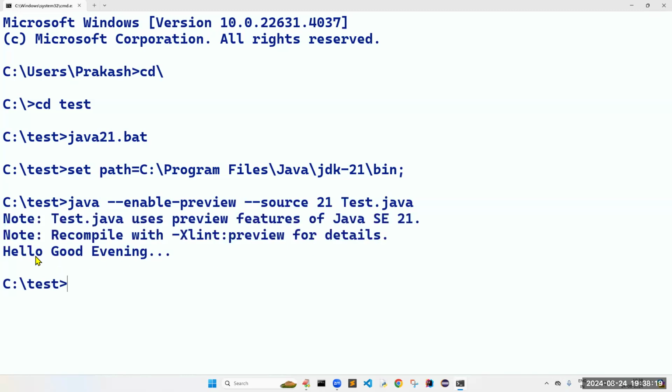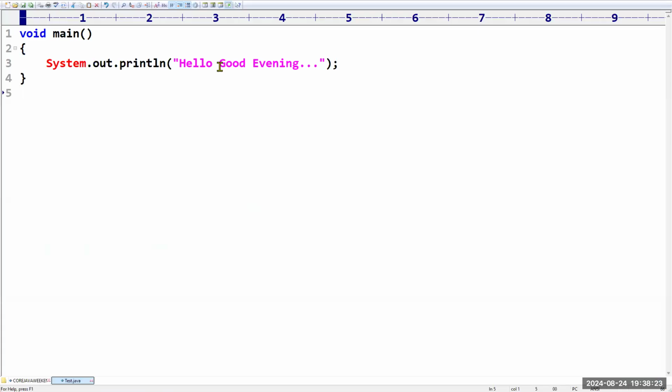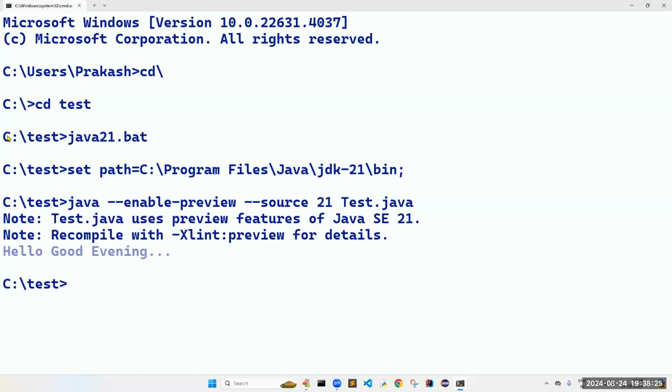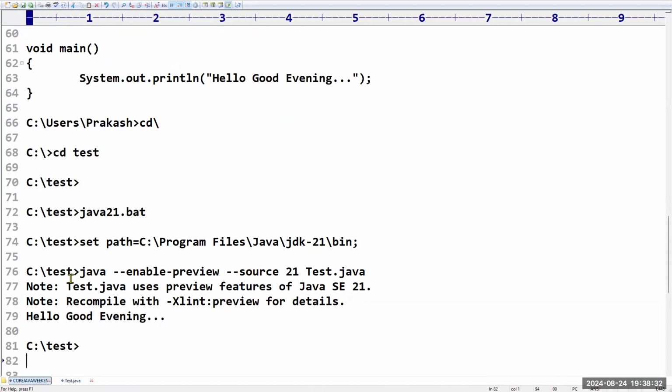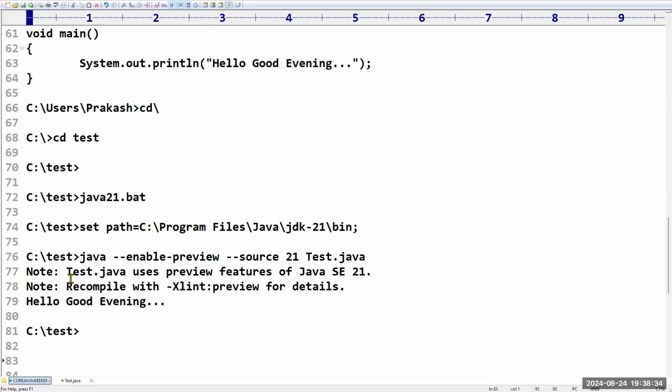Forget about that. Sir, hello, good evening. Is our requirement this one only, right? As it is, we got the output. This is how to execute a simple Java program by using Java 21. That's why my program is very simple, sir. Sir, did everyone understand this?